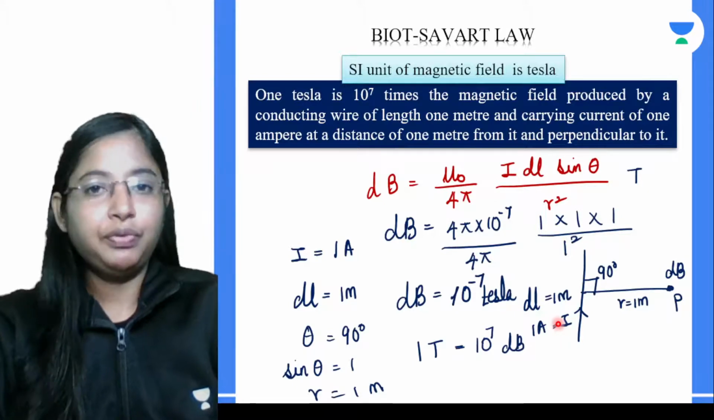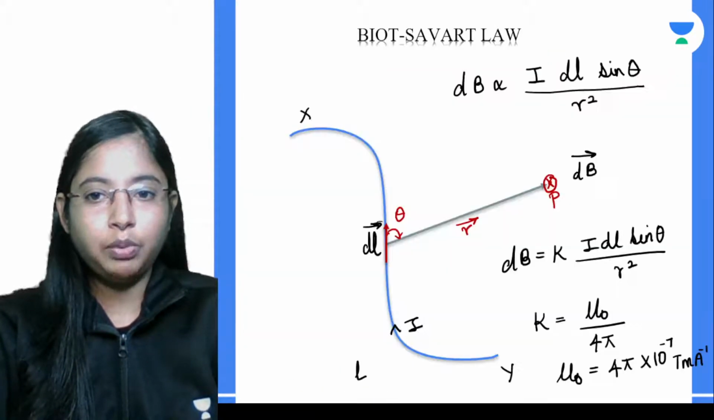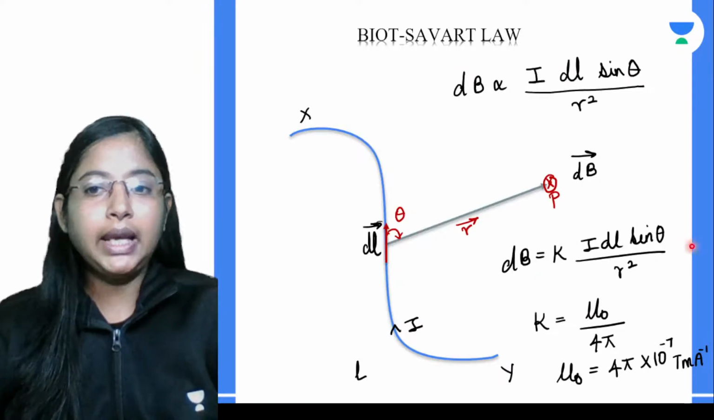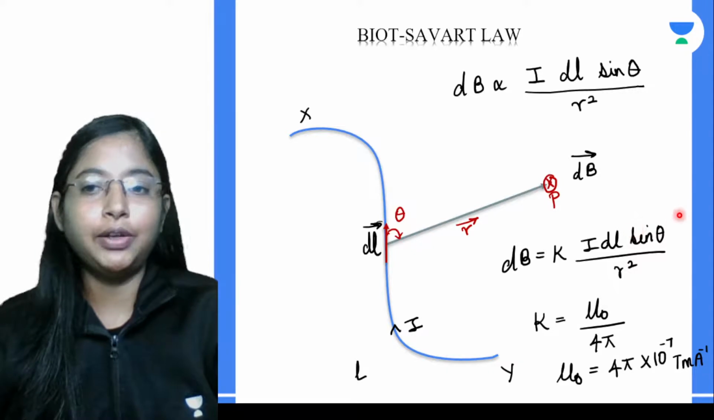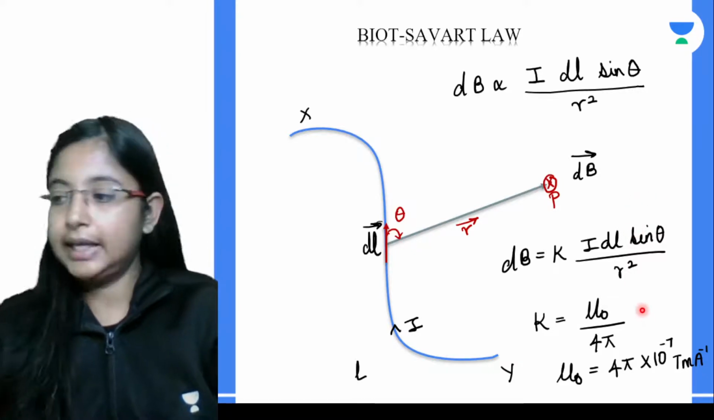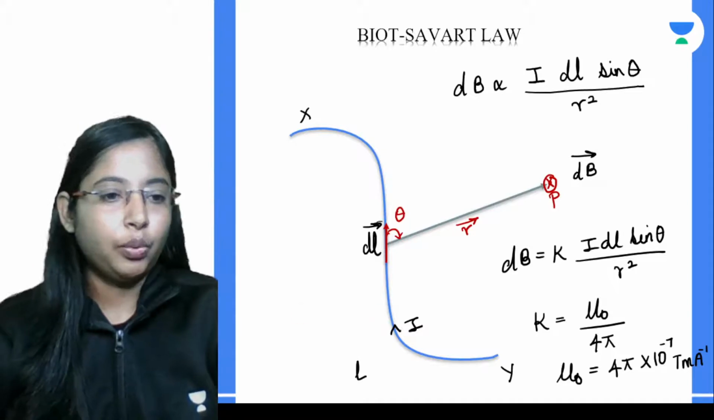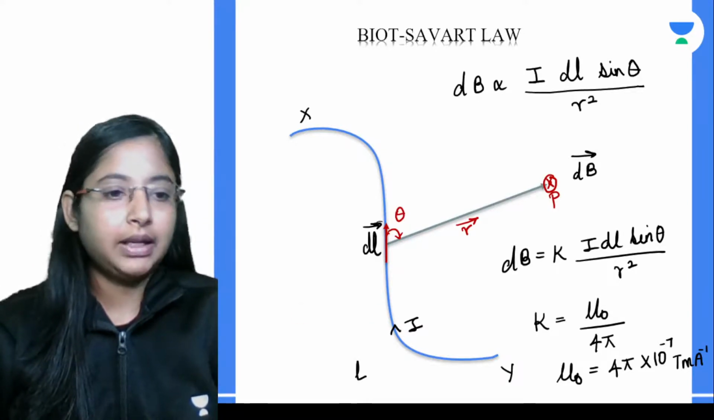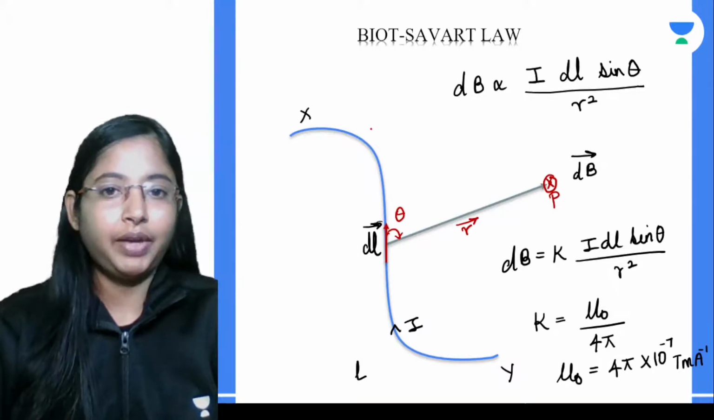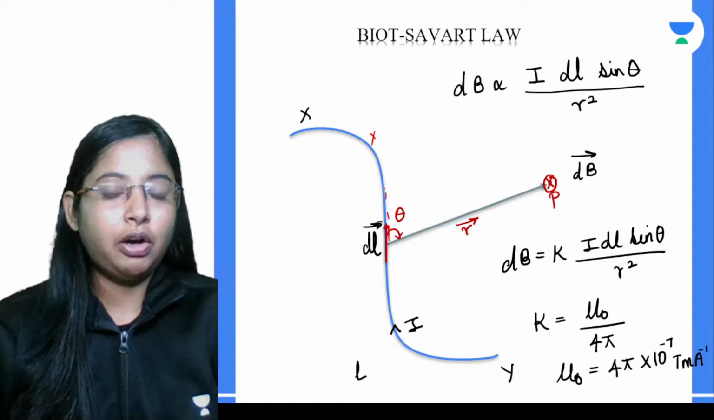Now before we end the class, we want to look at one more point. When can you get maximum magnetic field and when can you get minimum magnetic field? For example, let's take this angle theta to be 0, which means we want to find the magnetic field around a point somewhere over here. Then what will happen? The current element and the r will also be somewhere around this point.